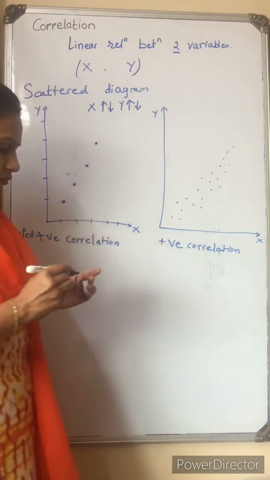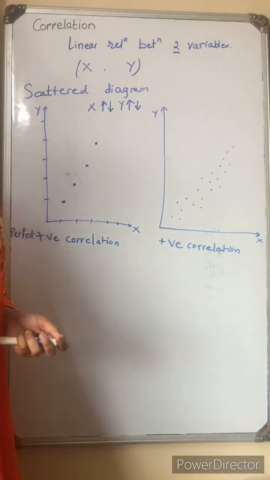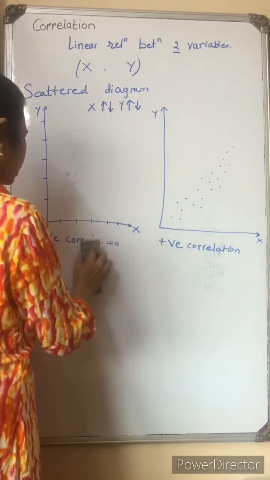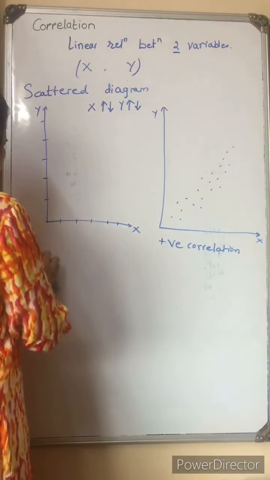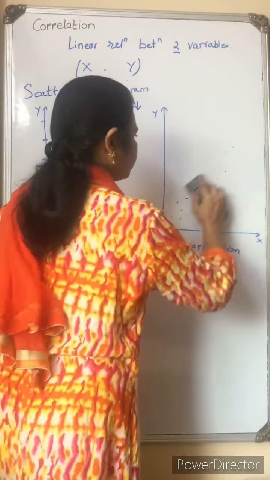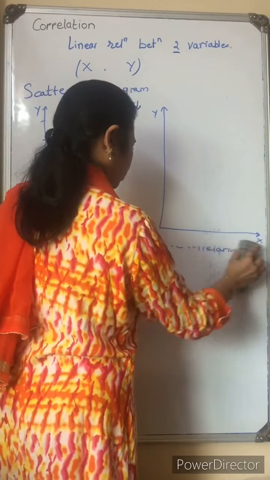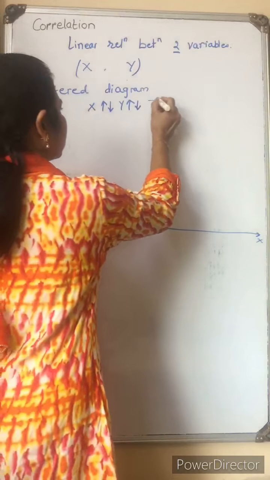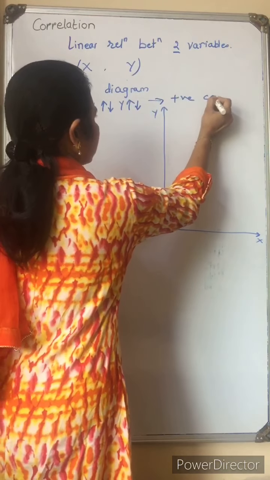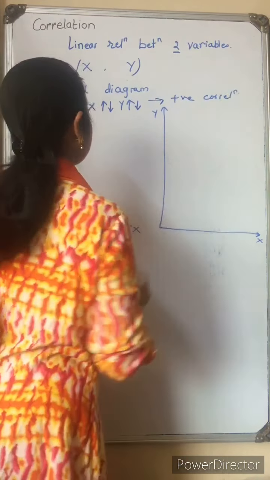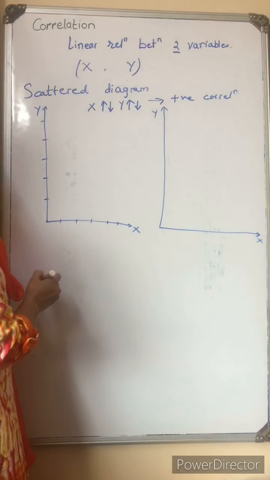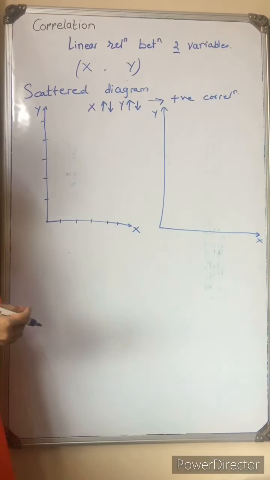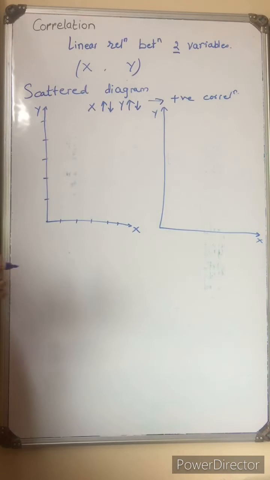The second pattern of scatter diagram is this. The previous graph was for positive correlation. Now, if the value of x increases, the value of y decreases.